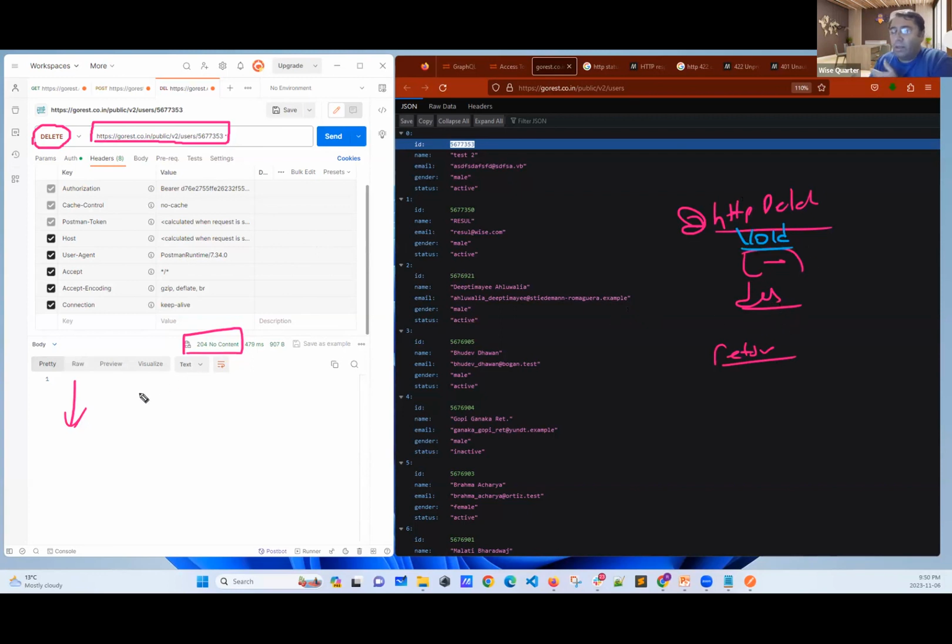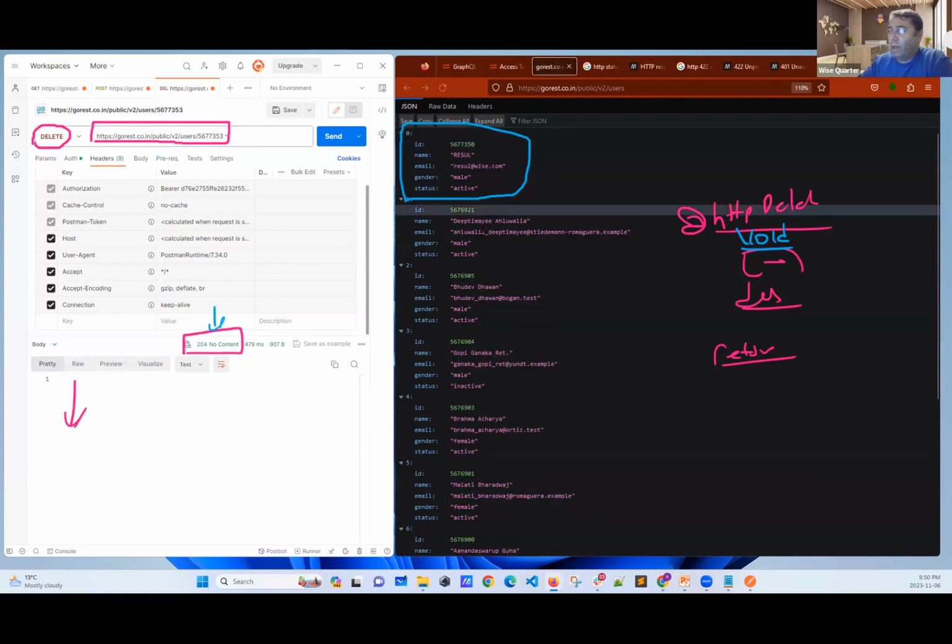They deleted, but they didn't return anything to me. They were rude somehow. But still, I can understand from the status code. Now, let me check this one here. This was the record I wanted to delete. Let's refresh the page. See, it's gone.